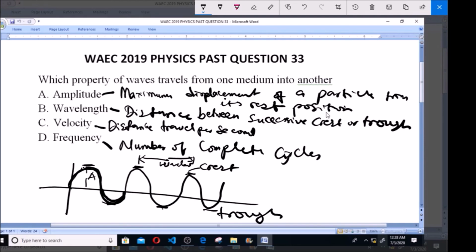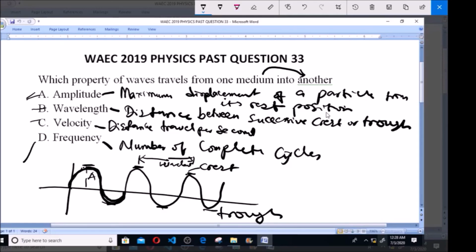So now we can say that frequency never changes. However, other properties of the wave such as wavelength, velocity and amplitude can easily change. So you can actually have the amplitude changing when you're moving from one medium to the other. You can also change the velocity and the wavelength.